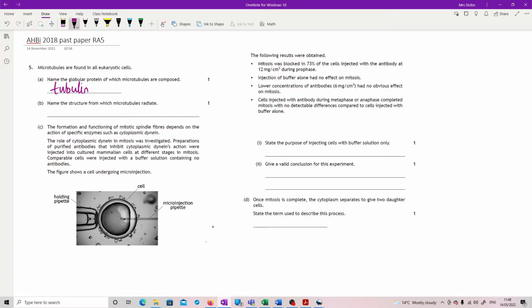Name the structure from which the microtubules radiate. So that's your microtubule organizing center, your MTOC. Another gift. Honestly, you just need to know that. You also could have said that it is the centrosome.